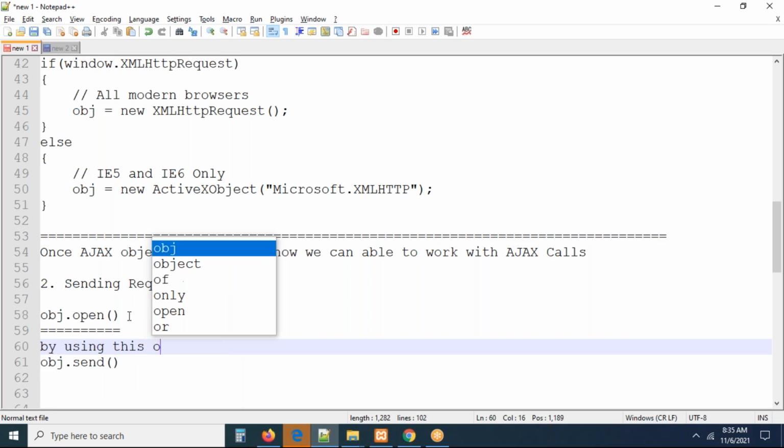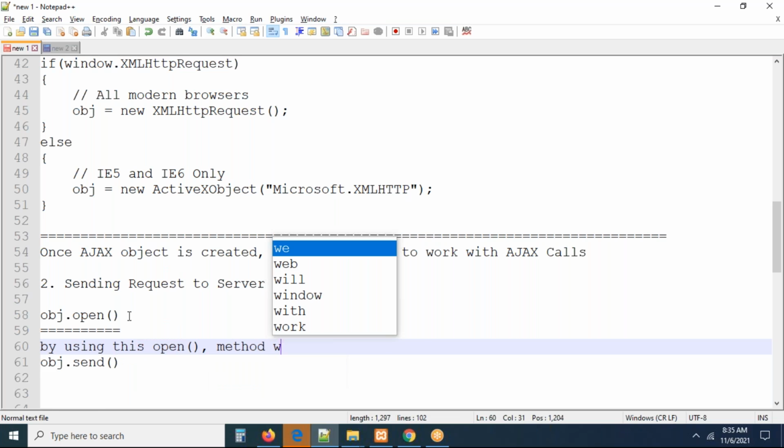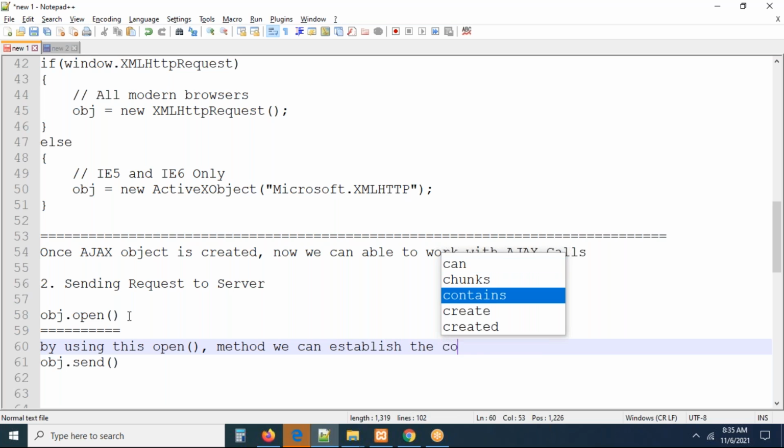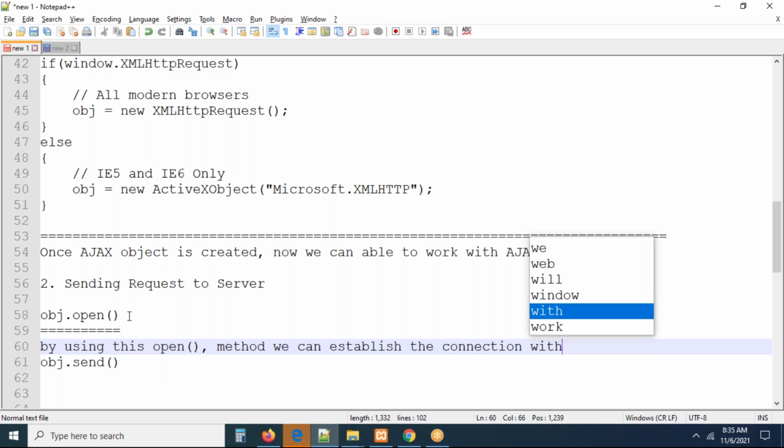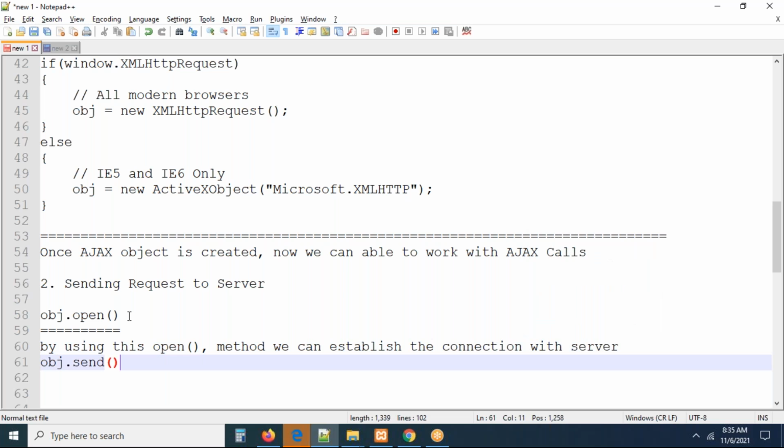By using this open method, we can establish the connection with the server. Where is the server? What is the server URL? All of this we have to pass to this method. This method has 5 parameters.